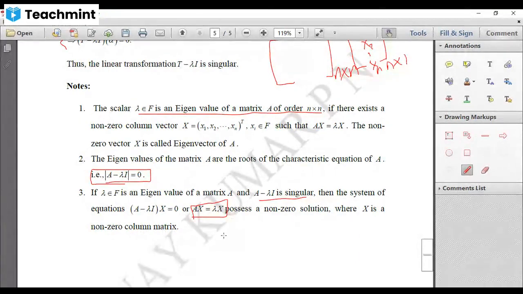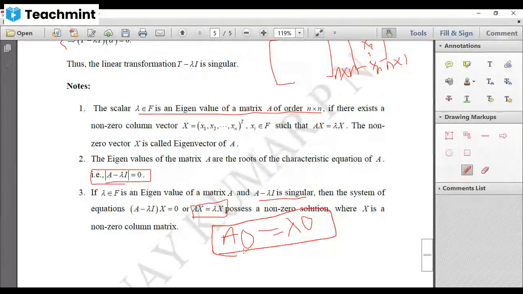Because we always know that A times the zero matrix is lambda times zero. This is always satisfied by zero. It is always true, that's why we are not considering it. We say to consider a non-zero vector, because the zero solution is trivial.